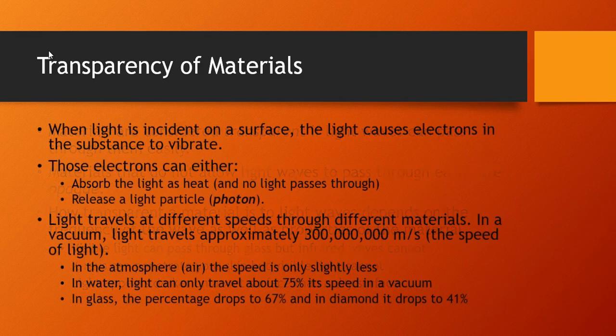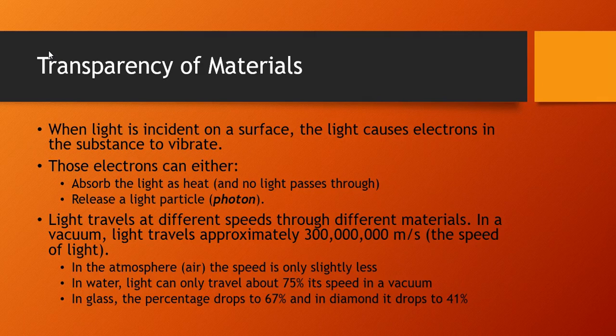So whenever light is incident on a surface, whenever light hits a surface, the light causes electrons in the substance to vibrate. Light will essentially hit an electron, and that electron will absorb it. And the electron will either absorb it as heat, and no light will pass through it, or the electron will absorb it and then re-emit it as a light particle, what we call a photon. We refer to light as a particle, as a photon, and as a wave. And so when we refer to photons, we're referring to particles of light, but those particles of light are essentially little wave packets of light, little envelopes of electric and magnetic fields.